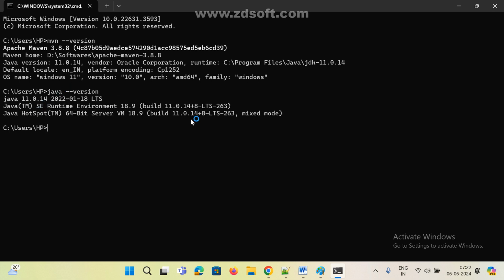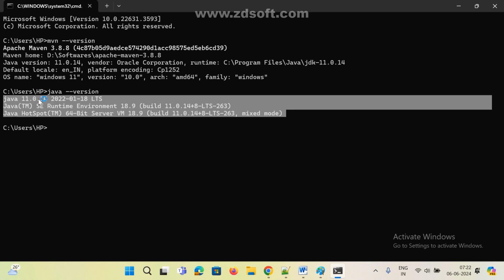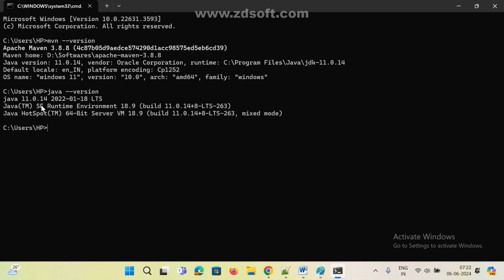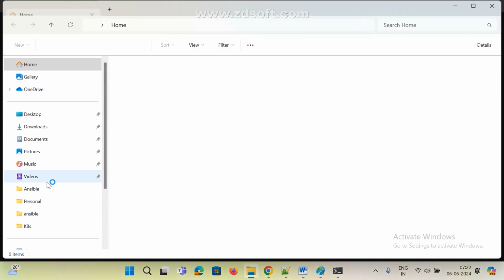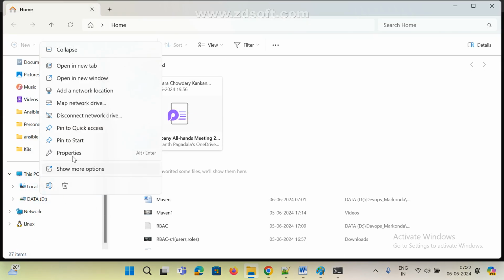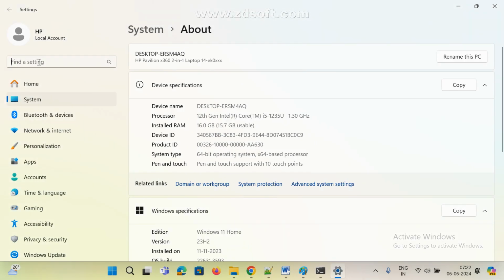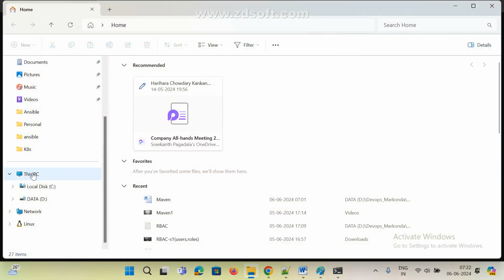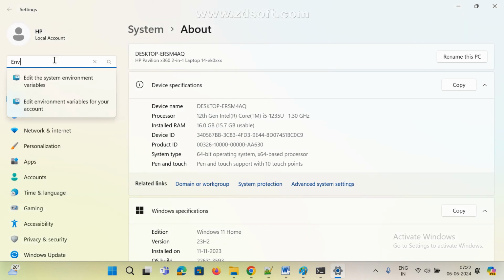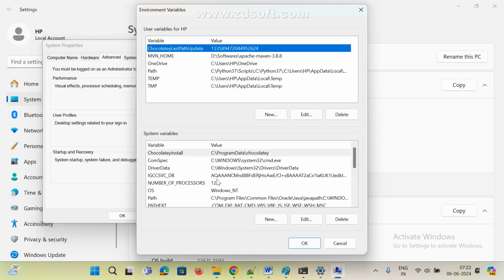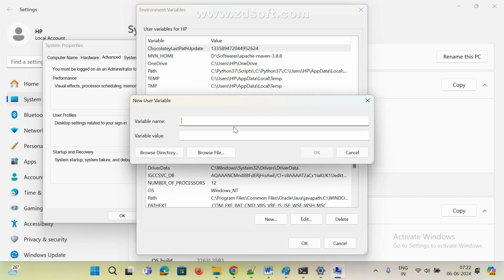This is also very simple. No need to bother about installation and all. Just download the Java package from the internet, and click next, next, next, finish. That's it. If you want to set the Java path also, it is the same. Go to My Computer, right click, go to properties, type environment variables, and here also in environment variables you can see the Java path. If you want to manually specify a version of the Java path, click on New and add JAVA_HOME.